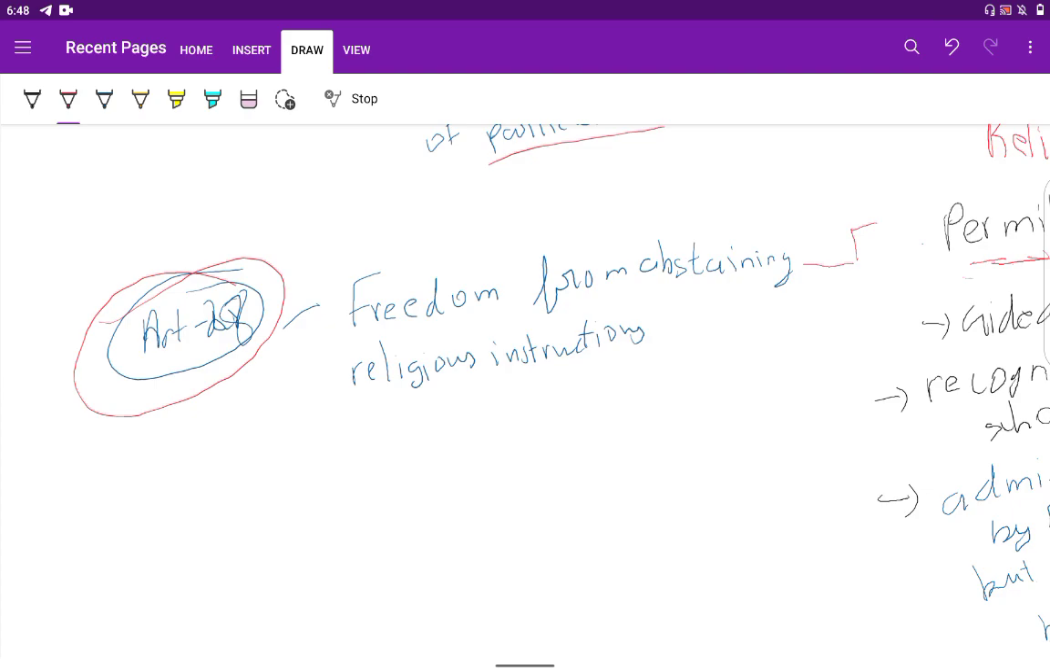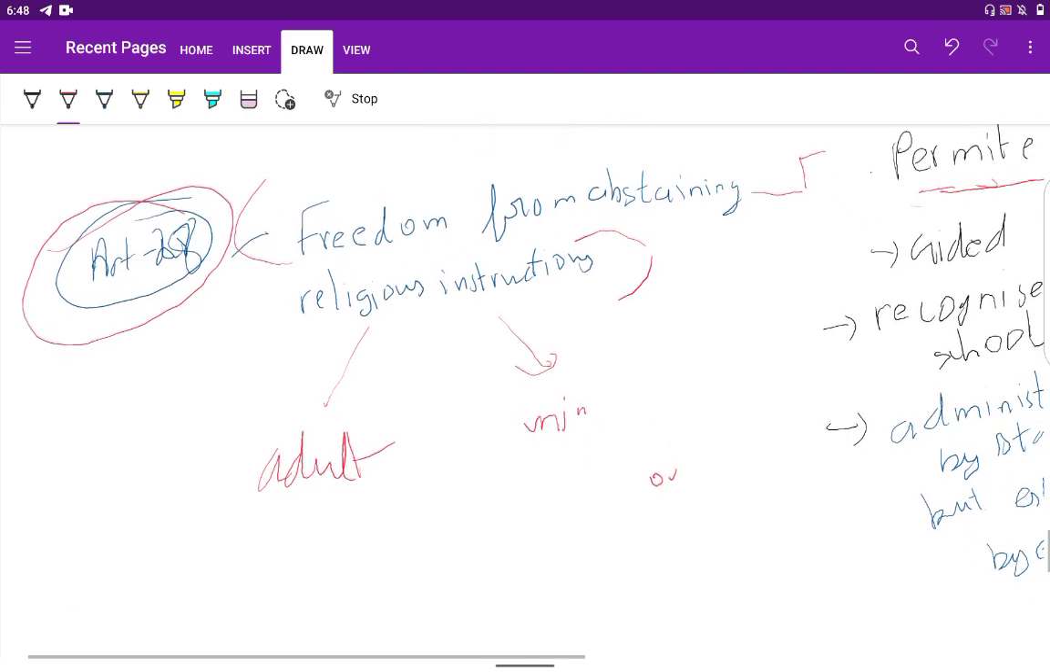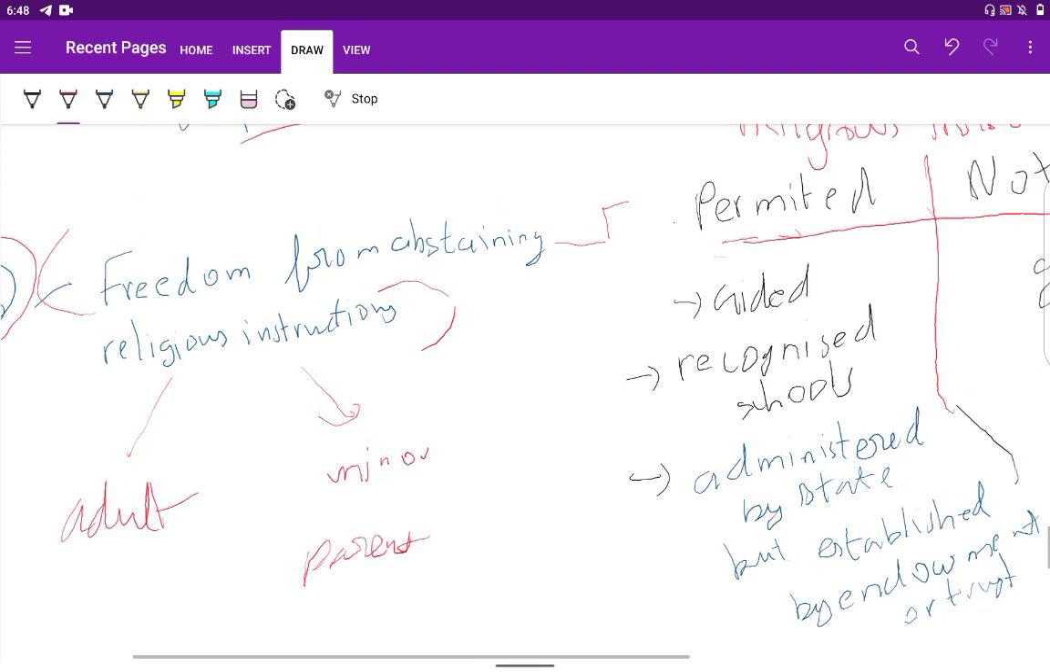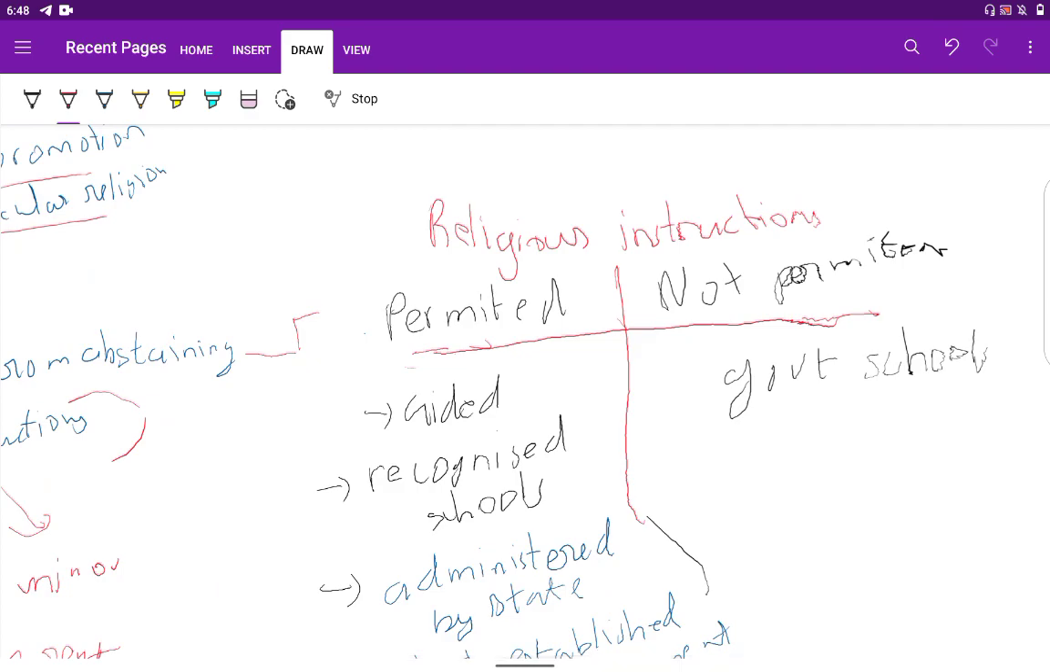Now Article 28 of the constitution is about freedom from abstaining from religious instruction. This is applicable to adults and minors also, and in the case of a minor, consent comes from the parent. Religious instructions are permitted in some institutes and not permitted in others. Religious instruction is totally banned in government institutes.